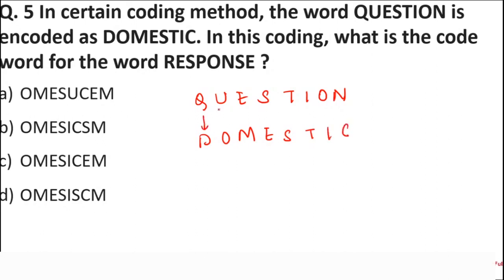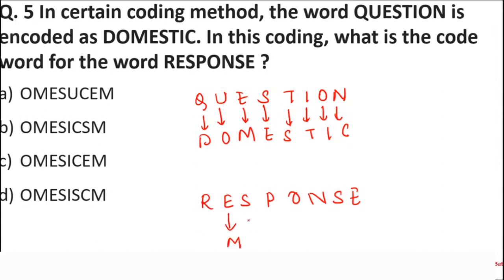Okay, so in this way, these are all the relations between these letters. Now you have to find the code word for response. RESPONSE. Do we know what E is encoded as? Yes, I know. E is encoded as M. S is encoded as E. I don't know about P. I know about O. O is written as I. N is written as C. S is written as E. And E is written as M.